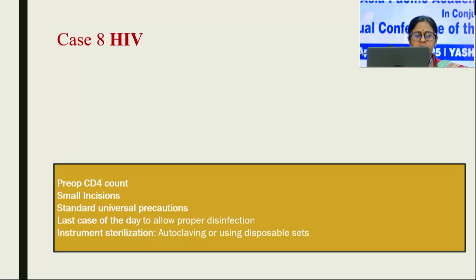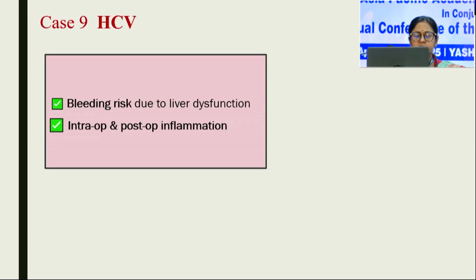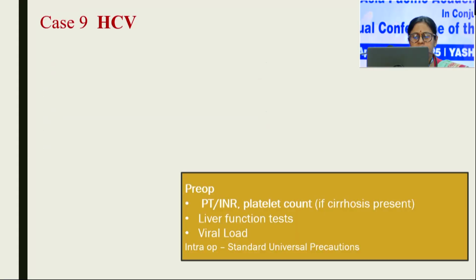Along with that, standard universal precautions should be followed, these cases must be kept as the last case of the day, and instrument sterilization should be done properly at the end of surgery. Similarly, HCV patients are at bleeding risk, and there are high chances of intraoperative and postoperative inflammation. So PT-INR, liver function test, and viral load must be checked preoperatively.